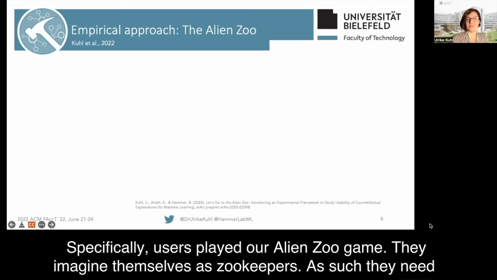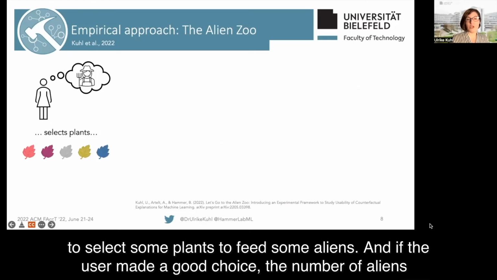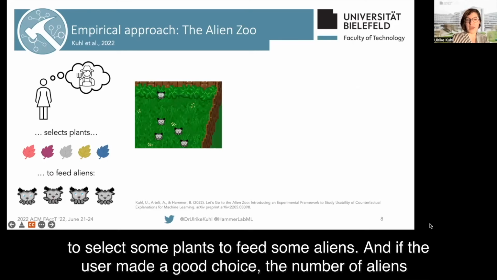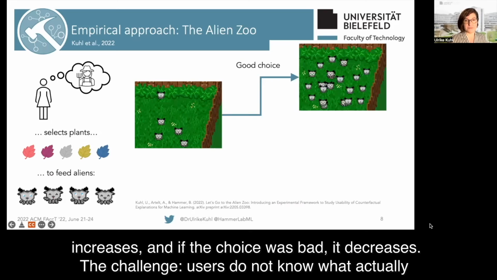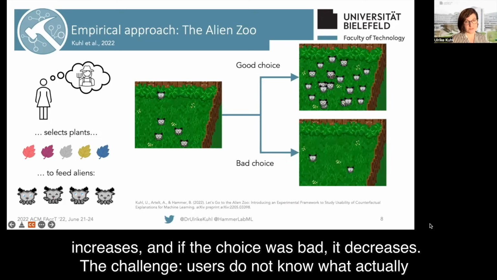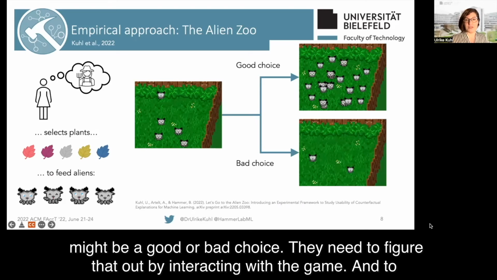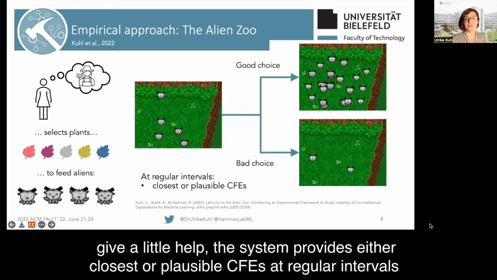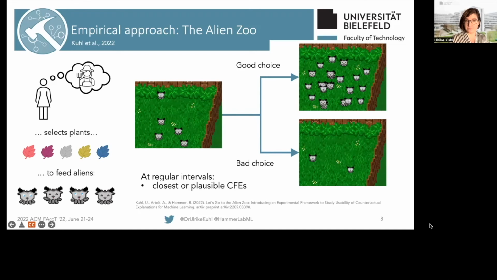Specifically, users played our alien zoo game. They imagine themselves as zookeepers. As such, they need to select some plants to feed some aliens. And if the user made a good choice, the number of aliens increases. And if the choice was bad, it decreases. The challenge: users do not know what actually might be a good or a bad choice. They need to figure that out by interacting with the game. And to give a little help, the system provides either closest or plausible CFEs at regular intervals.